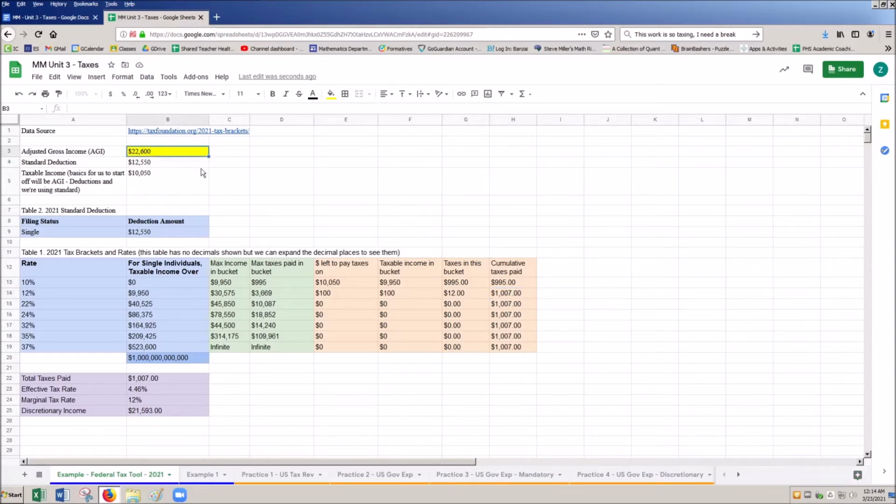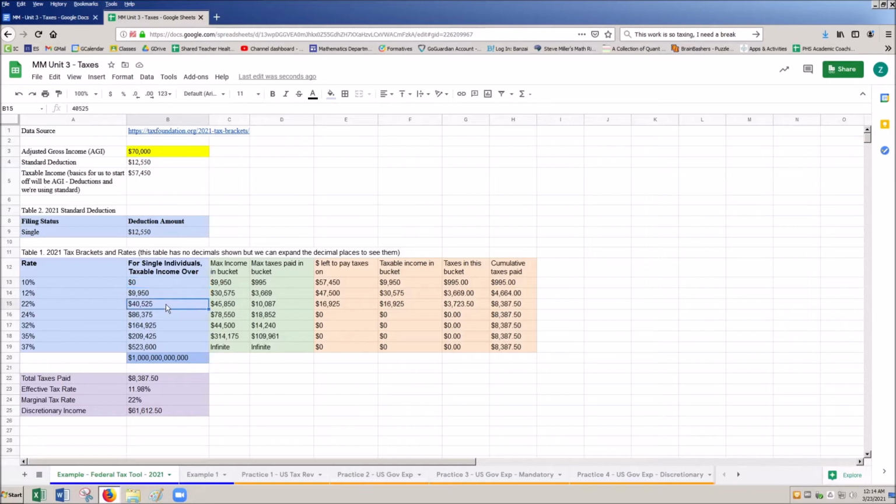So we can see as we progress through, I'm going to bump it up to something a little bit more interesting. Let's do, that's not more interesting, that's way less interesting. You can see if you don't even make the $12,550, you don't have to pay federal taxes because you don't make enough. All right, so now we got all three buckets going here, and we can get into another crazy bucket in a minute. In this example, we have $70,000. We pay $9,950 in the first bucket.